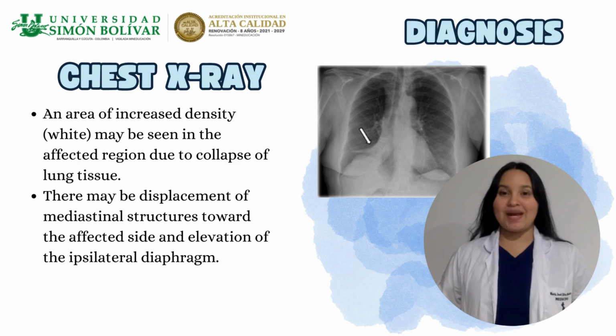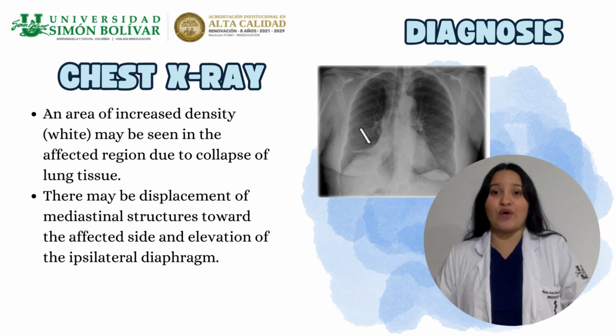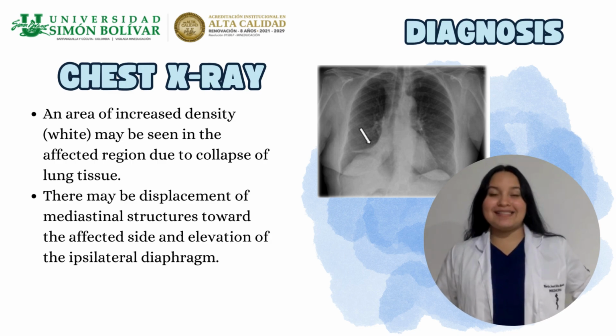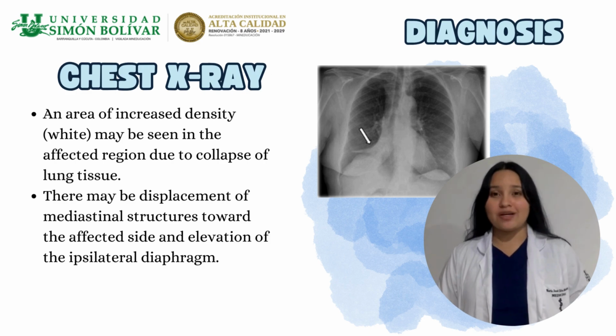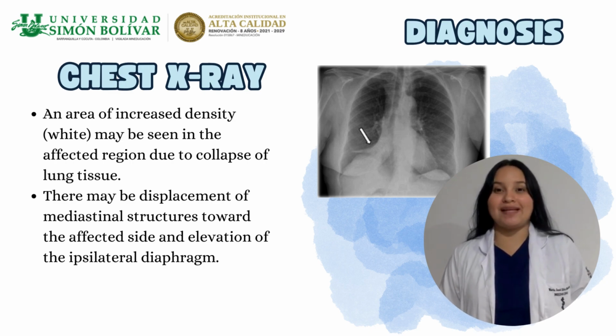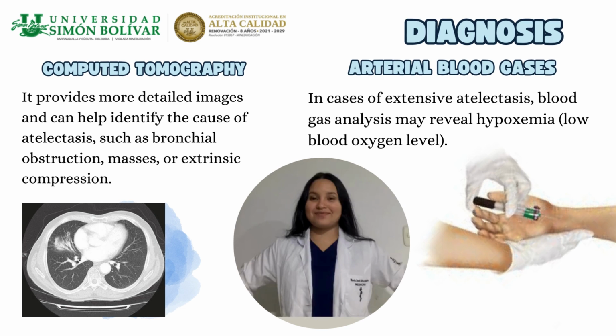Diagnostic tests. We have chest X-ray. This is the initial and the most common diagnostic tool. In atelectasis, an area of increased density can be seen in the affected region due to collapse of lung tissue. There may be displacement of mediastinal structures toward the affected site and elevation of the ipsilateral diaphragm.